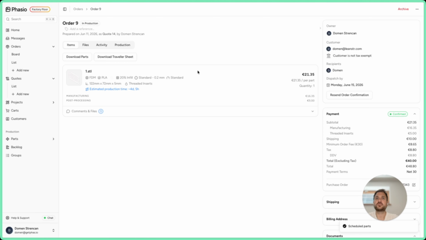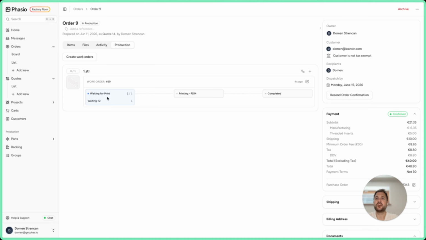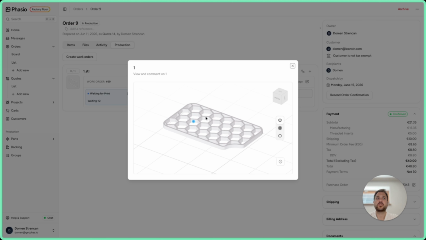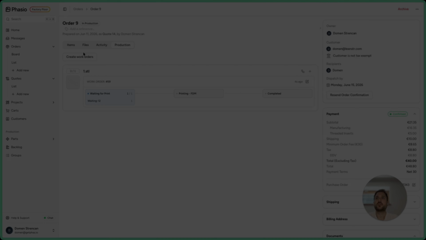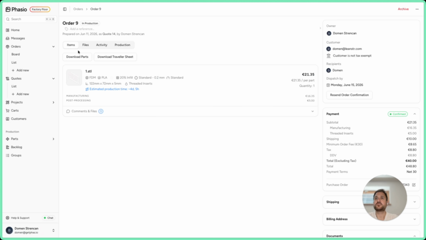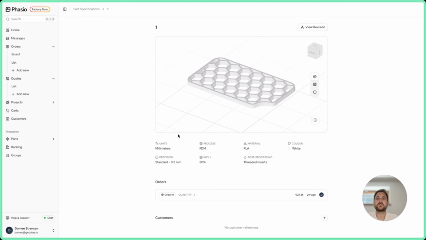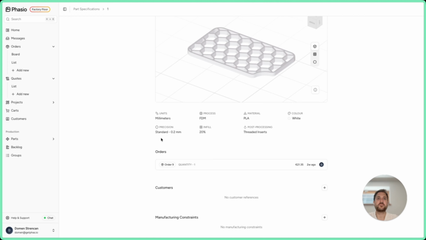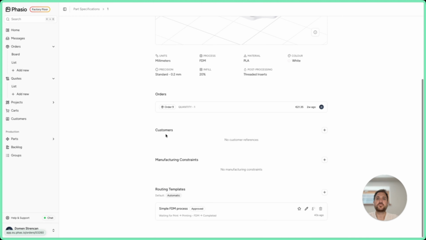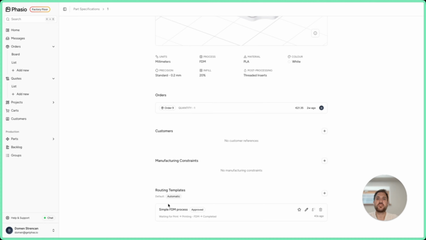Now let's take a look at this part under the production. You see only 3 steps. And that's really cool, because now if you go onto this part, you can see the part is still here. Okay, now let's take a look where these routings are actually stored. You can see the part here and whatnot. You can click and go to the specification, and you can see the screen has been revamped a bit. You see which part of order it is, for which customers, and here you have the routing templates. And you can add as many as you wish.